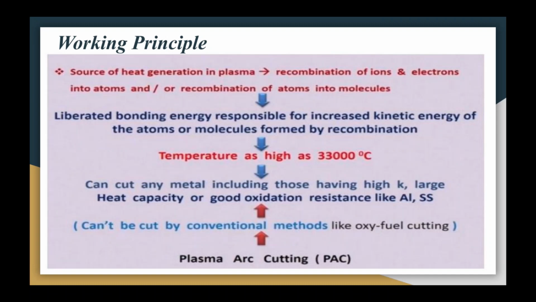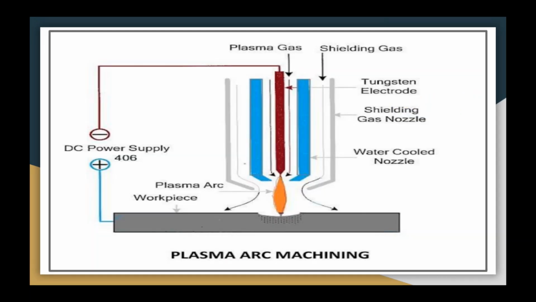Okay, now for the working principle, you can see this diagram. From this diagram you will get the concept of plasma arc machining. We have to take the DC supply, then we have to pass the plasma gas. Then there will be the plasma arc and it will impinge on the workpiece and you will get the material removed from that workpiece.